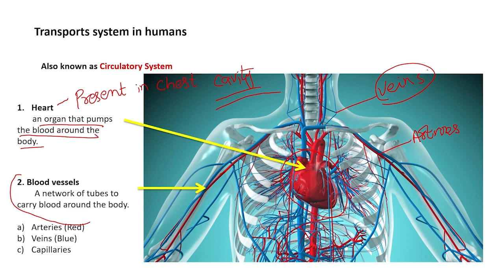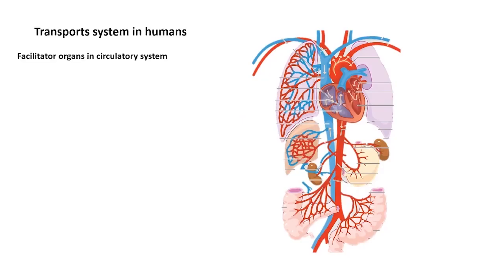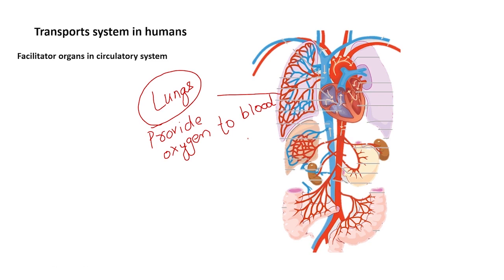Besides these two major organs, there are many allied organs that help out the circulatory system to transport the blood and materials effectively. One of the major facilitating organs is the pair of lungs. Lungs provide oxygen to the blood so that all the cells in the body may get oxygenated blood. The other allied organs are kidneys.